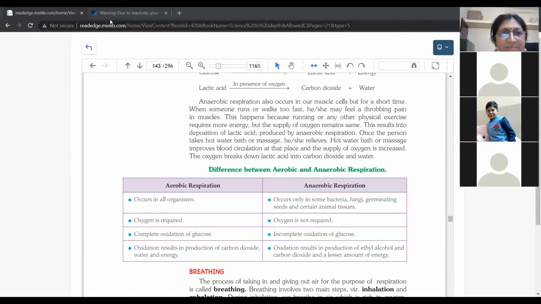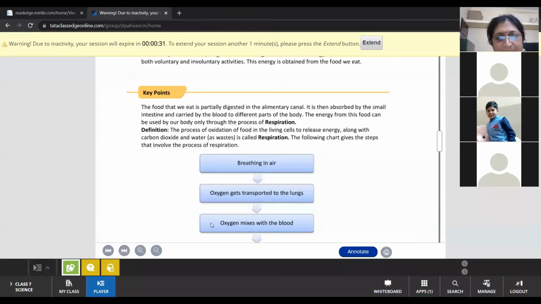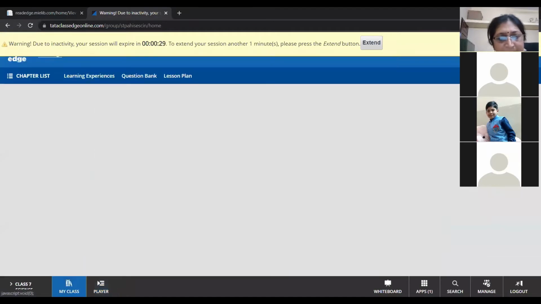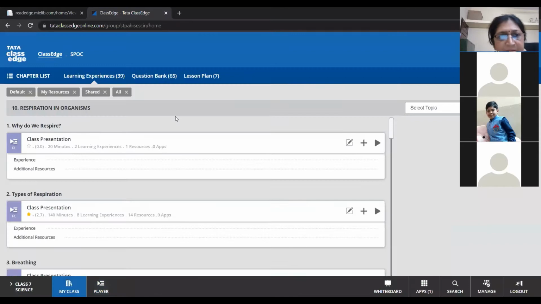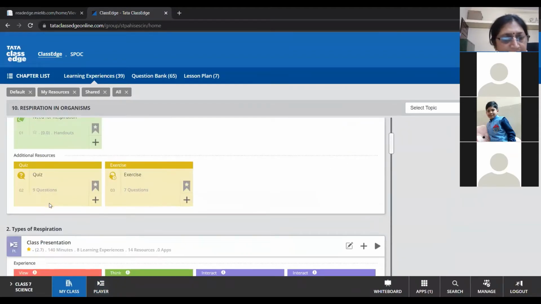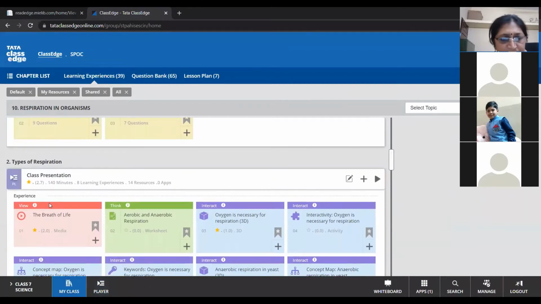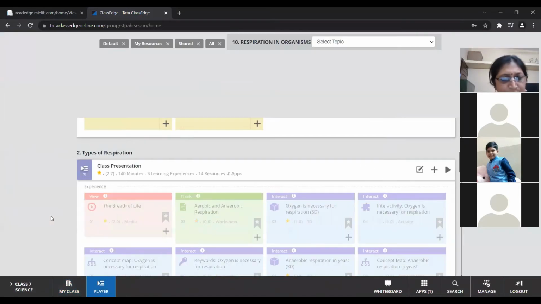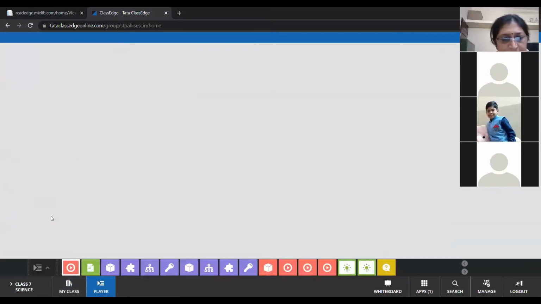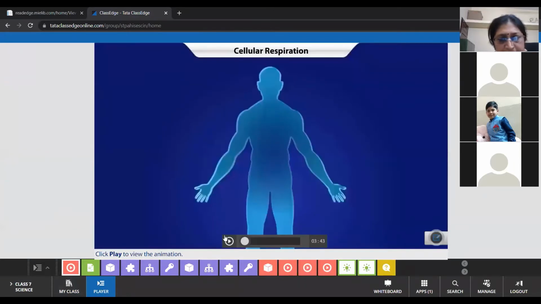Just we will see some video for that. I'm showing it to you. When we are talking about the types of respiration, we have a Breath of Life. This is the cellular normal respiration we are talking about.